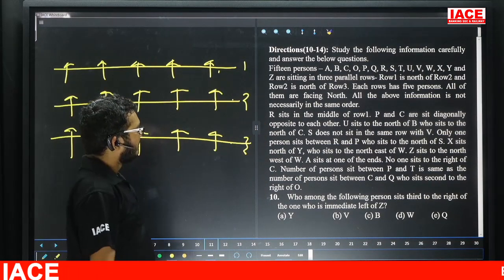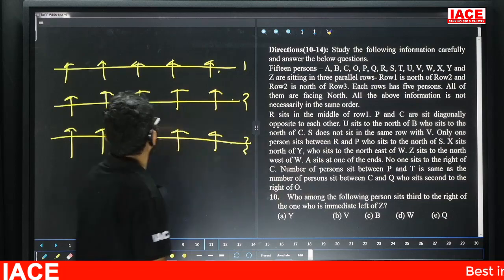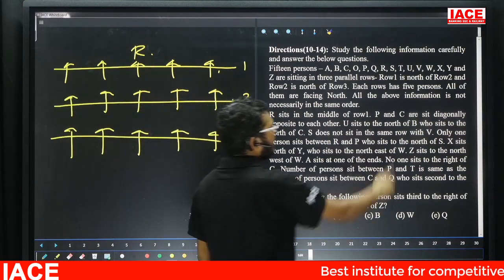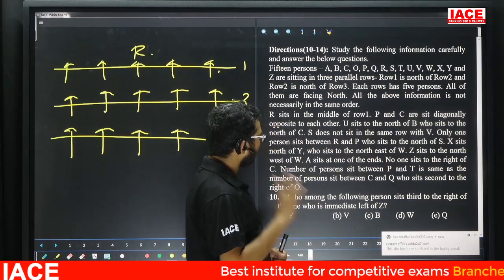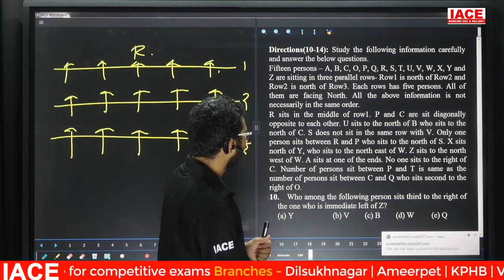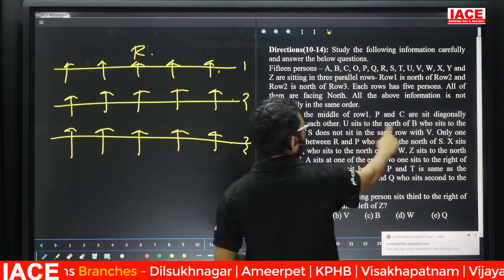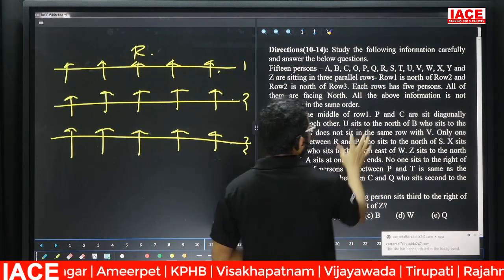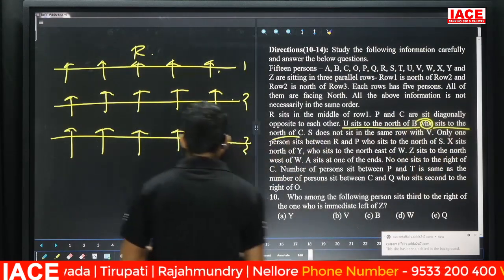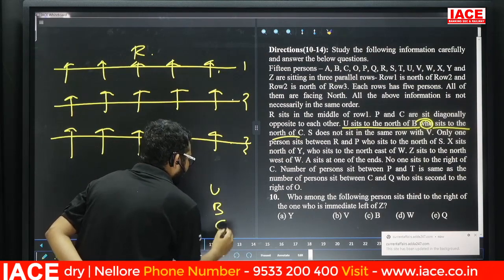R sits in the middle of row number 1. Yes, friends, check here. R sits in the middle of row number 1. P and C are diagonally opposite to each other. Next one. U sits to the north of B. Who sits to the north of C? U is north of B. B is north of C.